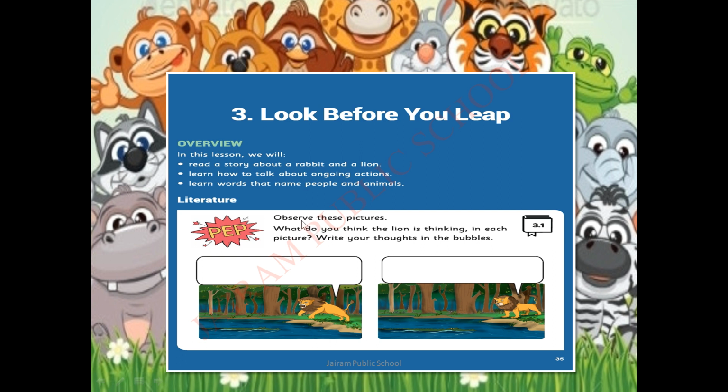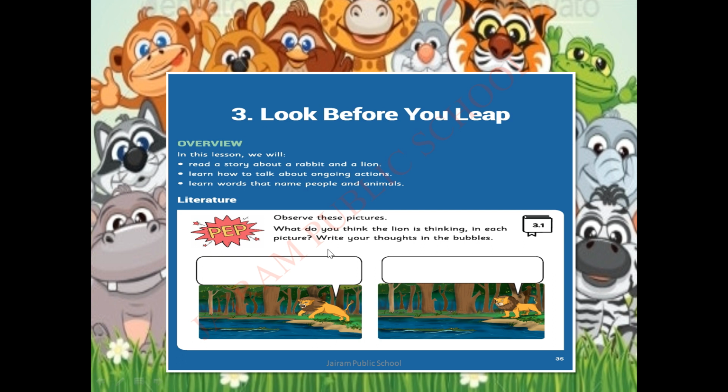Read along with me. Observe these pictures. What do you think the lion is thinking in each picture? Write your thoughts in the bubbles.